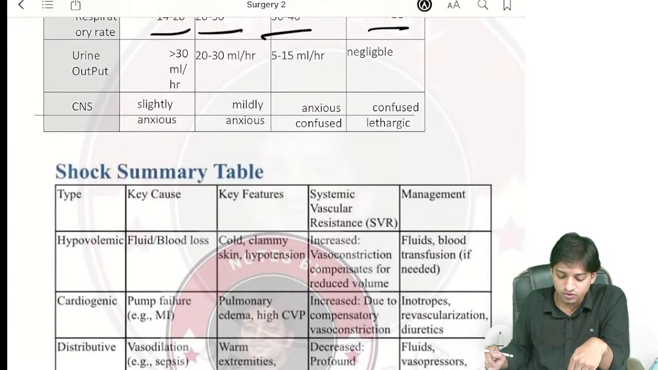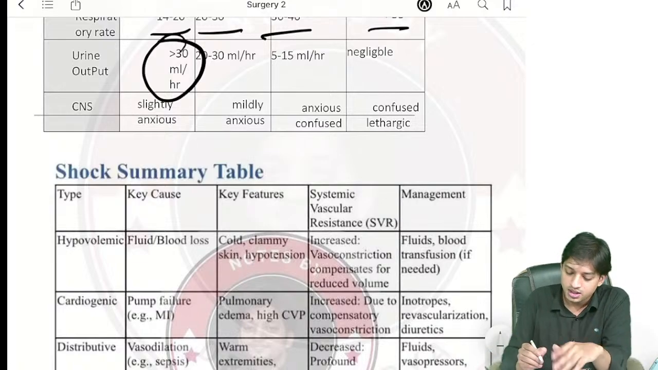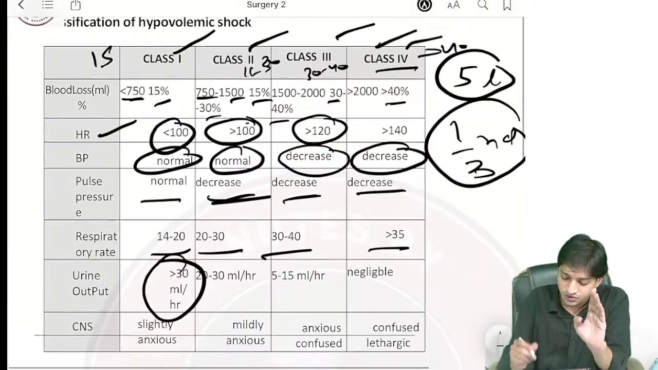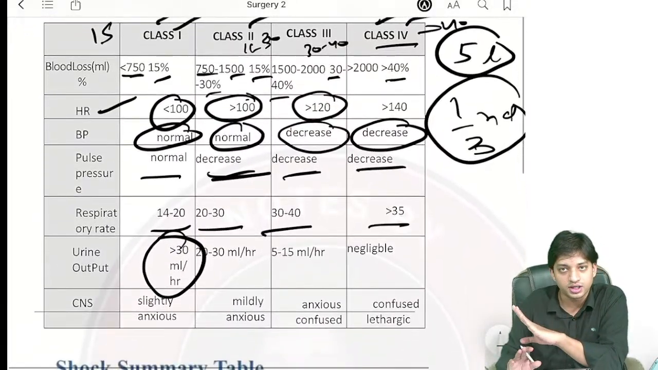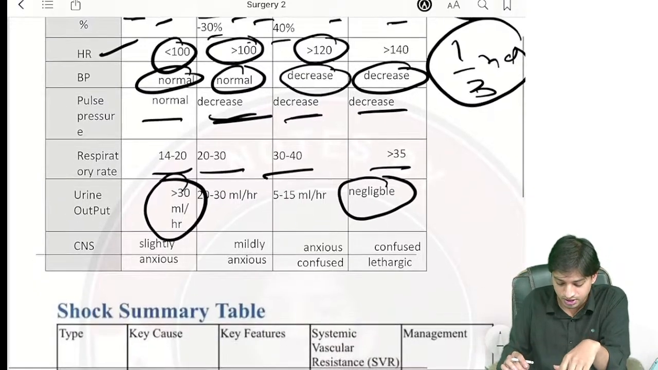Now coming to the urine output. For urine output, what you will see? More than 30 ml. Normal. Urine output, you don't need to remember everything. Just remember for class 4 it is important and class 1 it is important. Rest, it is normal. In class 4 it is negligible. Urine output is more than 30.